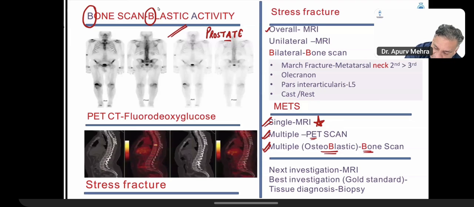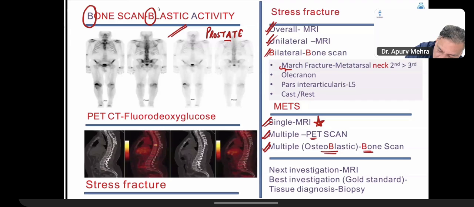Stress fractures overall is MRI. Unilateral stress fractures is again MRI. Bilateral is bone scan. The whole body can be picked up. All right. Remember one more thing. They will give you a history. Patient had a marathon running, had pain in one area. X-ray was normal. What will you do? MRI. What is it? Stress fracture, also called nutcrackers or shin splint. So this is something that you should remember.